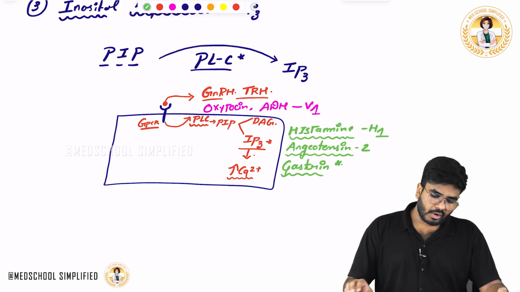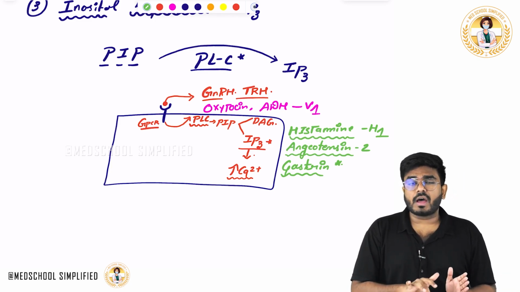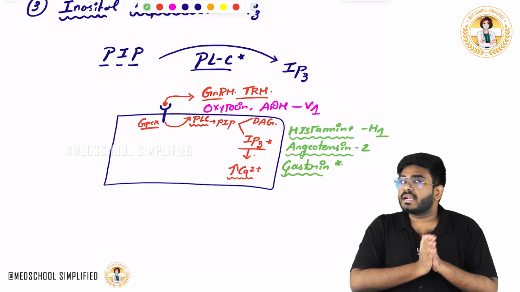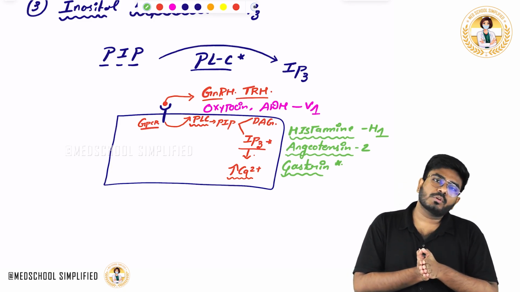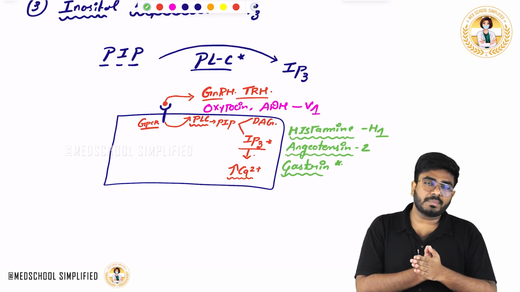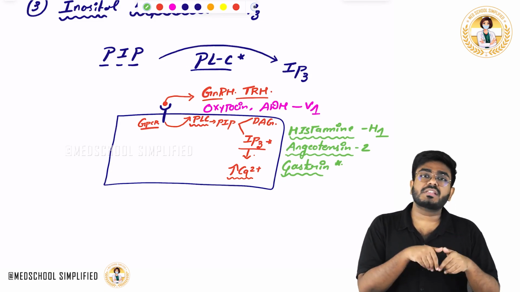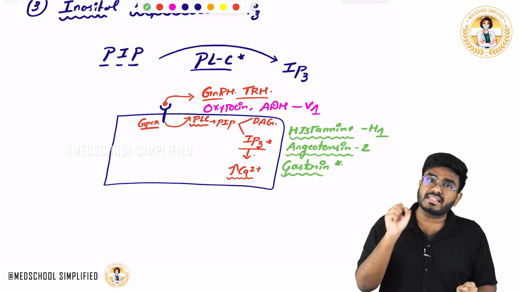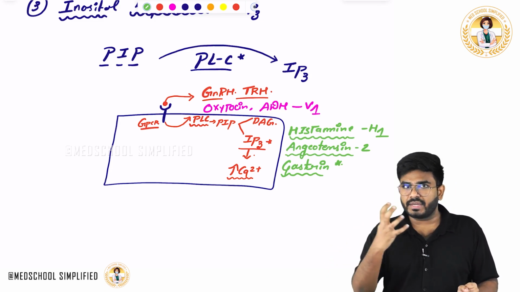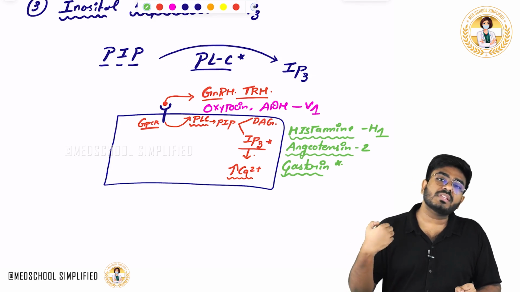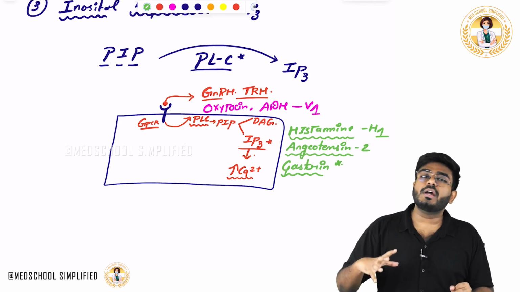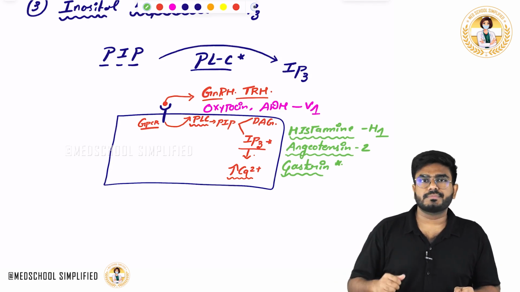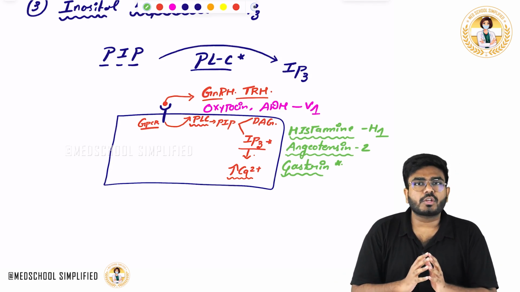So, what I have explained to you is, if a hormone is an intracellular hormone, it doesn't require any secondary messengers. Intracellular hormones are steroids. They have intracellular receptors and bring the changes directly. Extracellular hormones either use a receptor to mediate direct effects in the cell, or they use secondary messengers like cAMP, cGMP or IP3 to bring out changes within the cell. So with this, we have completed the topic of intracellular signaling. Hope the video is helpful. Thank you.